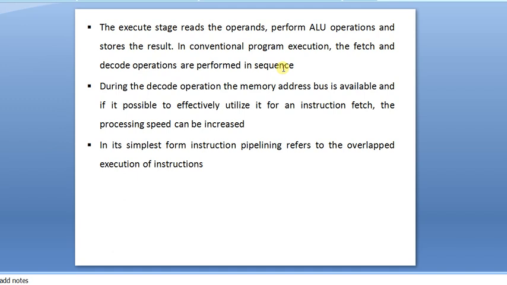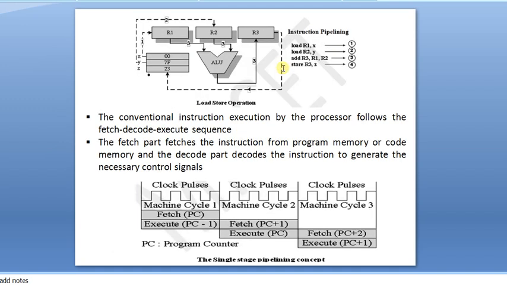But the problem arises, for example, let us look into it. Here in the fetching of PC+1, the current instruction PC has already been fetched, so it is going to fetch the PC+1 instruction. By the time it is identified, it is a branch or jump instruction.